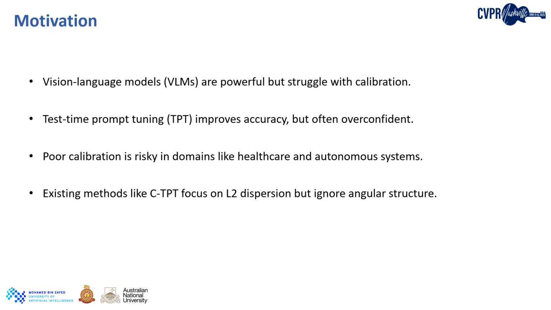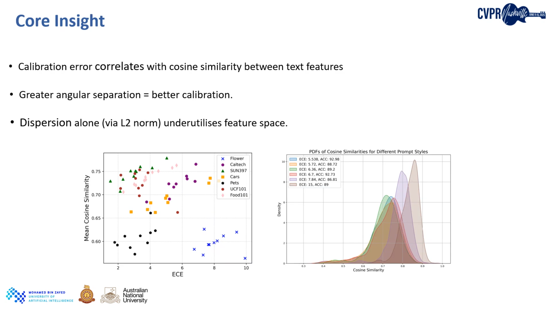Prior methods like C-TPT try to fix this using feature dispersion, but they ignore the geometry of embedding space, particularly angular relationships. Our core insight is that cosine similarity or angular distance between class text features strongly correlates with calibration error. When text features are too close in direction, the model tends to be overconfident. But when we enforce greater angular separation, the model makes predictions that are better calibrated, meaning its confidence reflects its true accuracy. Now let's look at the figure on the right hand side.